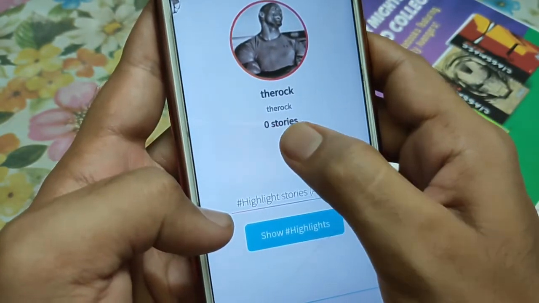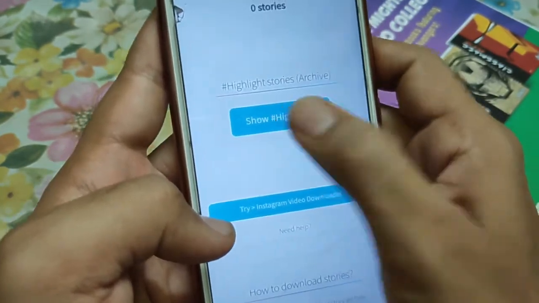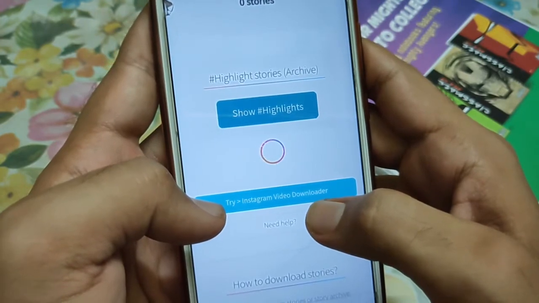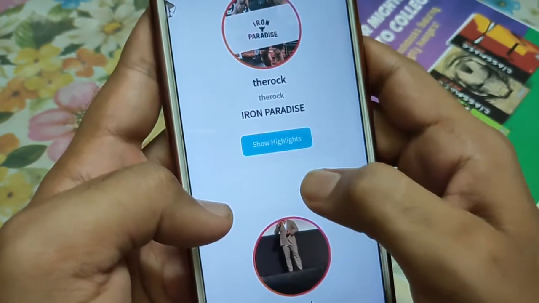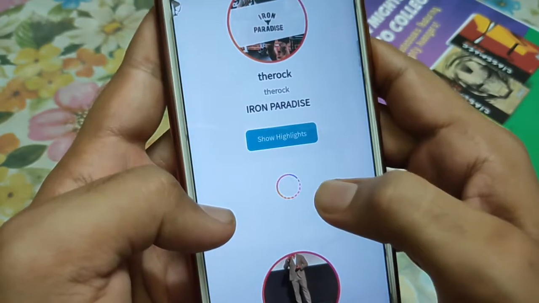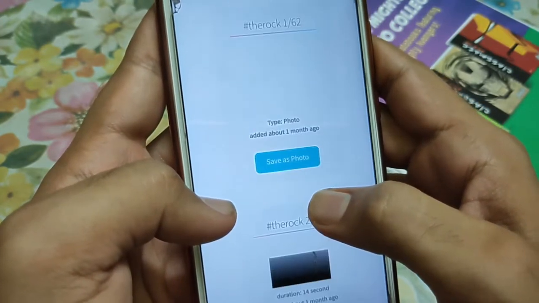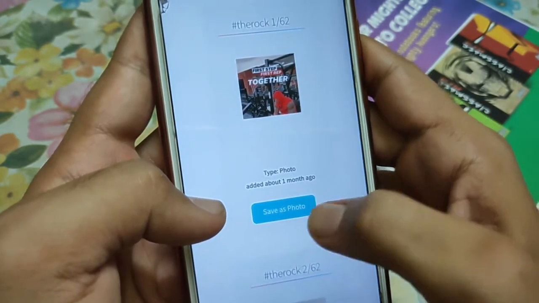Currently I don't have any stories from The Rock, so you can also click on show highlights, and obviously you can download them. If I just click on any of them like this, show highlights, from here you can actually save the photos like this. I mean, save as photo. You just need to click on save as photo.